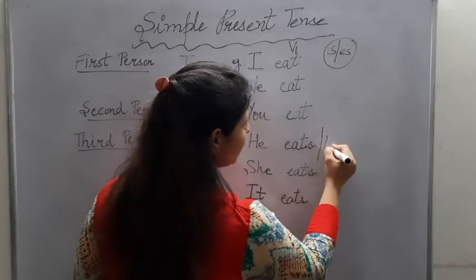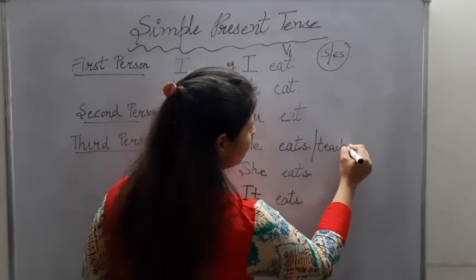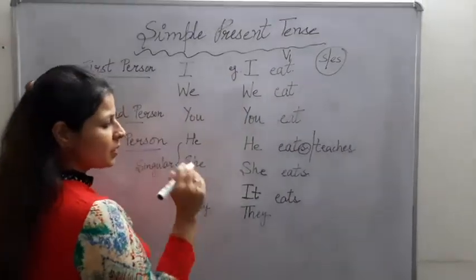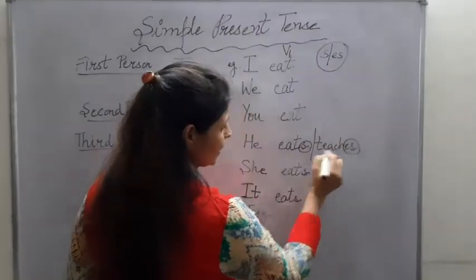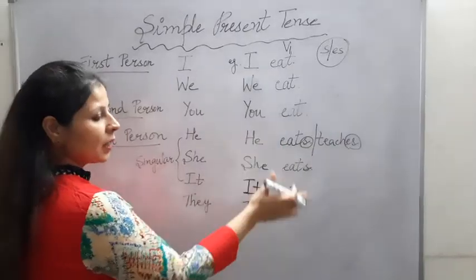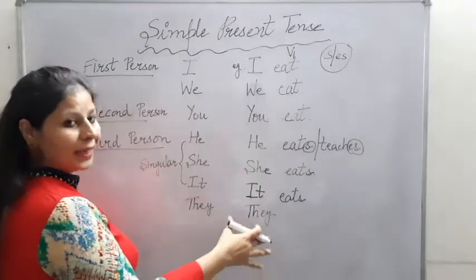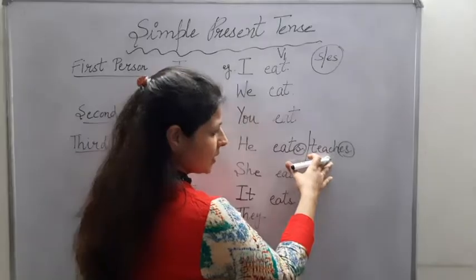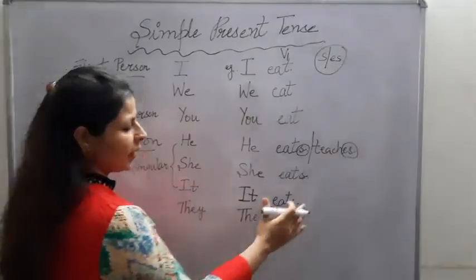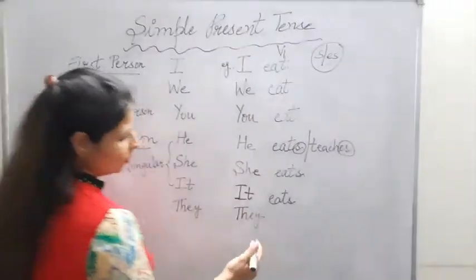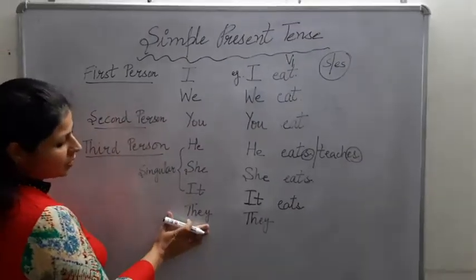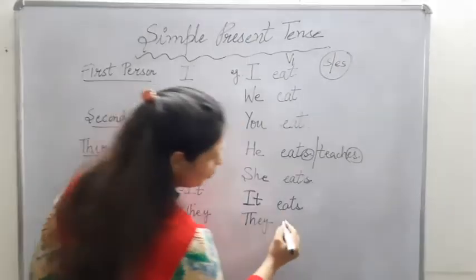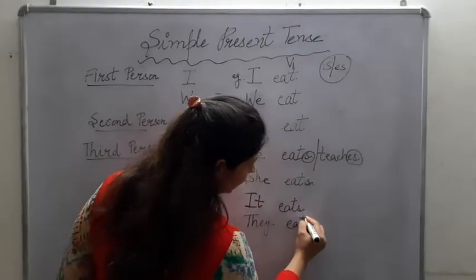There can be more examples which I shared with you, just teaches. So in some verb only S comes, in some verb ES is added. Example, eats, comes, this is only S, makes, only S, and this is teaches, preaches, like that, and that we come to know with practice. Okay, and then is left our third person last pronoun they. Now they is plural, so again no S will come, it will be only eat.